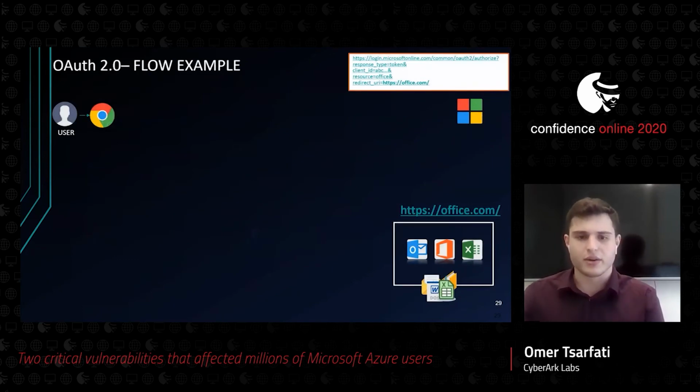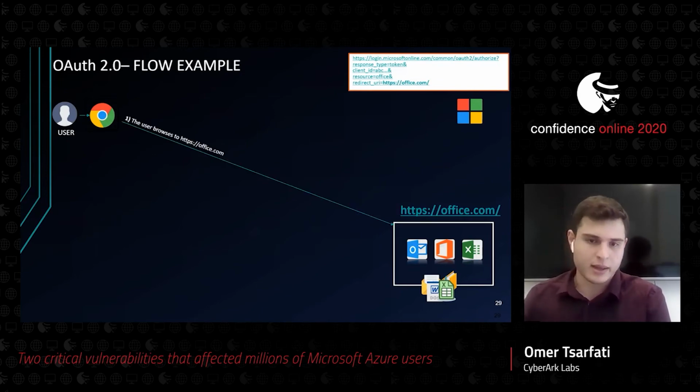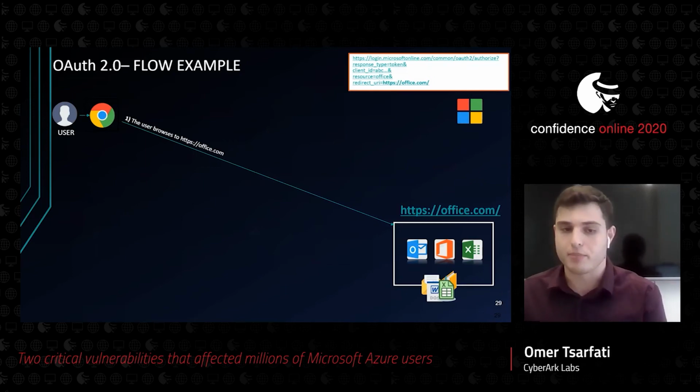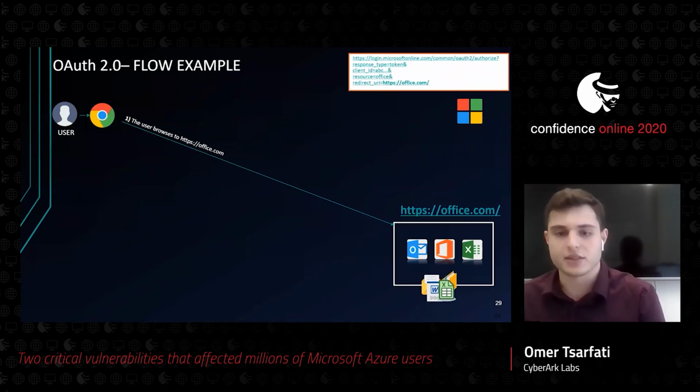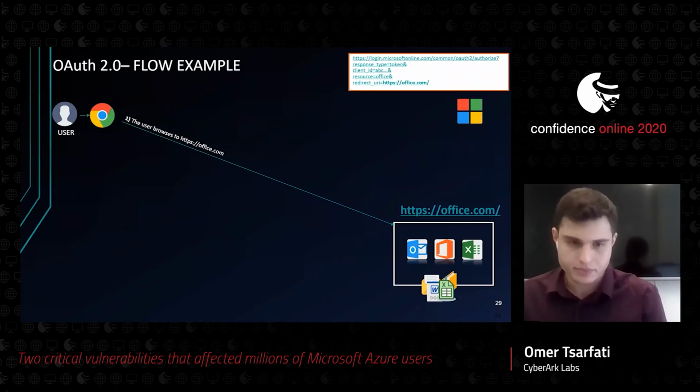So as you can see, there is a user that wants to get access to office.com. The user browses to office.com and then clicks on the login button. You're redirected to the Microsoft authorization server. The authorization server receives a request with the relevant parameters, like the client ID, which represents the application that asks for the user's permission. It also includes the resources that the application wants to get access to, and the redirect URI parameter, which states where the token should be transferred.